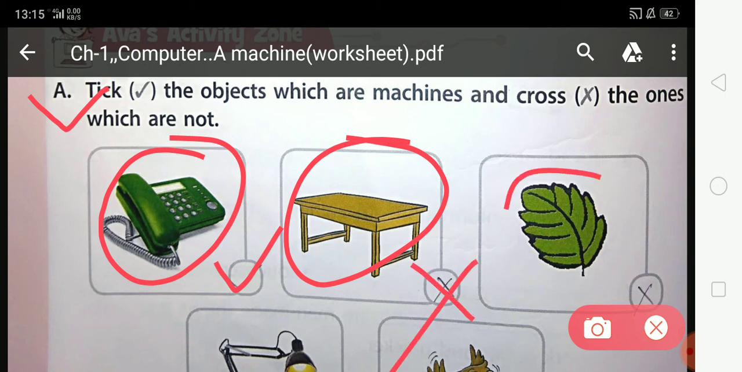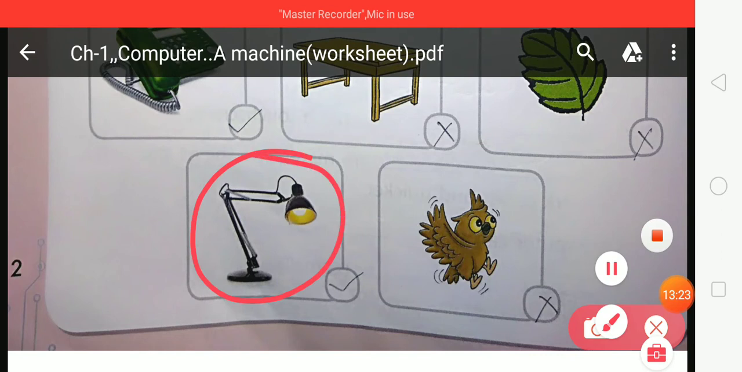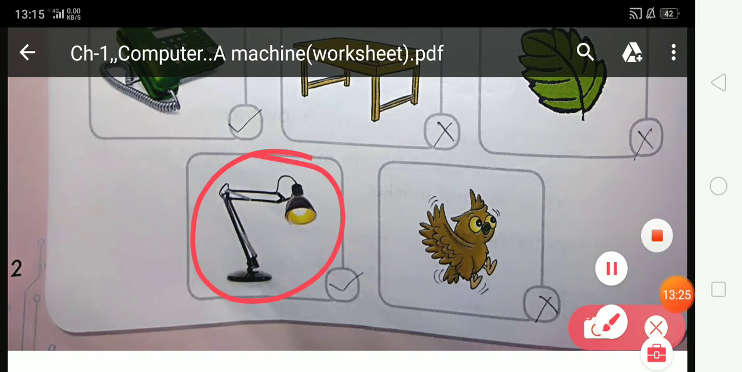Now come on, next. What is this? This is the picture of a leaf. Is a leaf a machine? No, a leaf is not a machine. So you have to cross at this given box. Now come on, next. What is this? This is a picture of a light. Is light a machine? Yes, because it is made by human beings. So you have to tick at this given box.